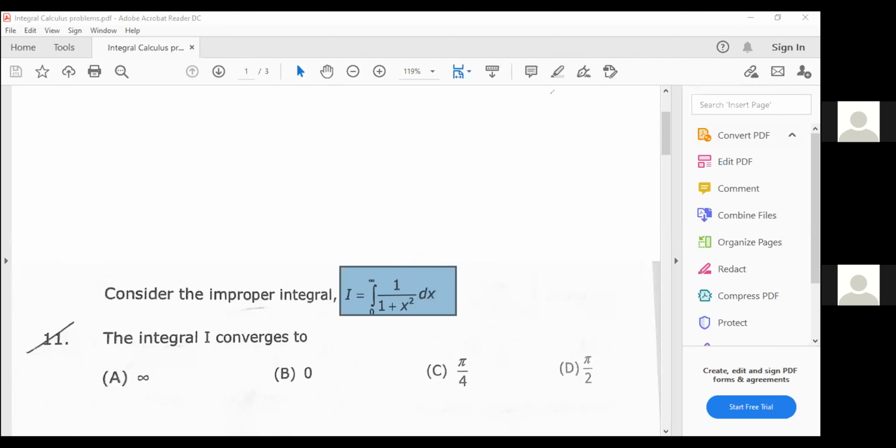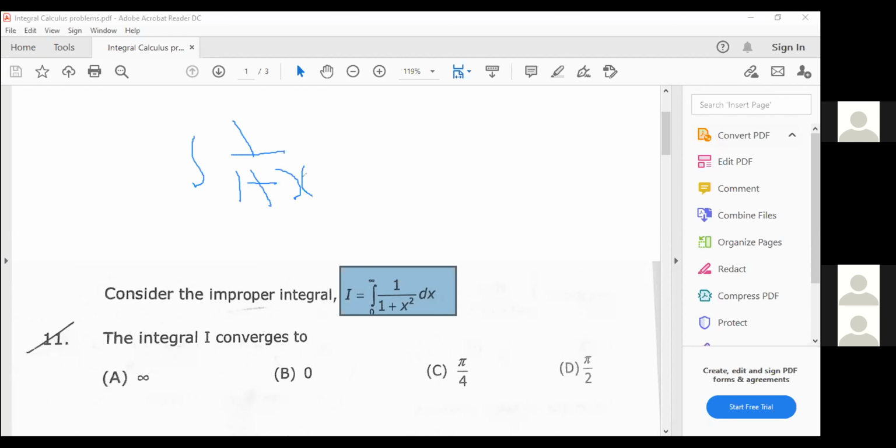Pawan. Without knowing the formula, you can't solve the problem. What is the integration of 1 by 1 plus x square?